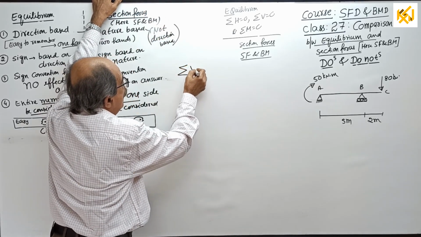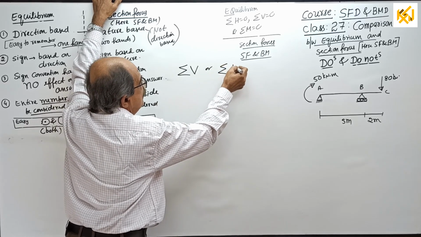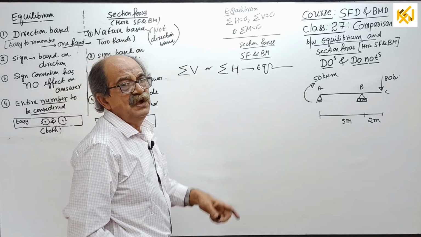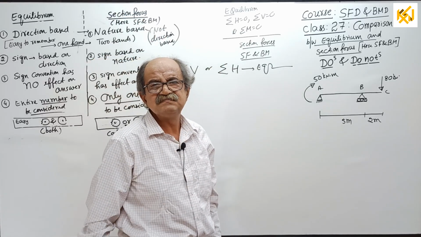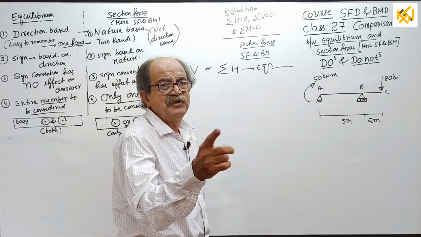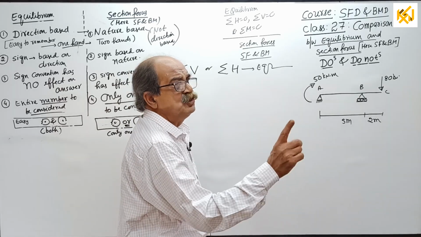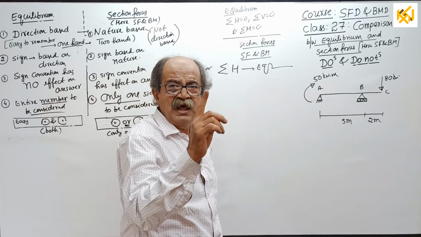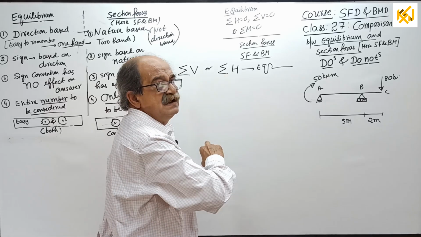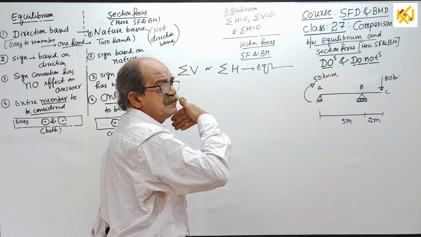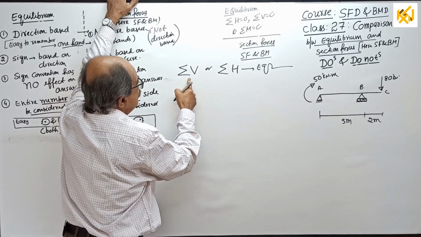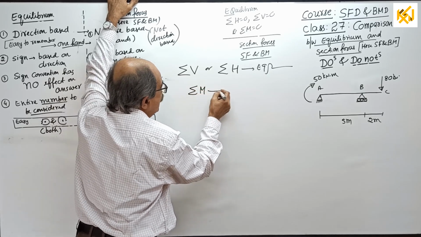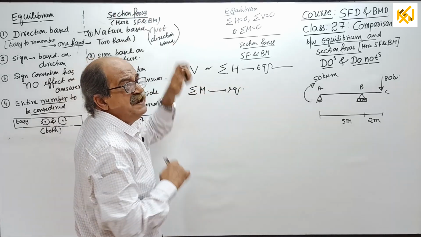Sigma V or sigma H is used for equilibrium. Only forces. Only forces: sigma V means, see, the hand should move this way, up and down. If it is a UDL, you have to convert it. Sigma H is right or left. And sigma V, sigma H for equilibrium. And sigma M for equilibrium is moment.